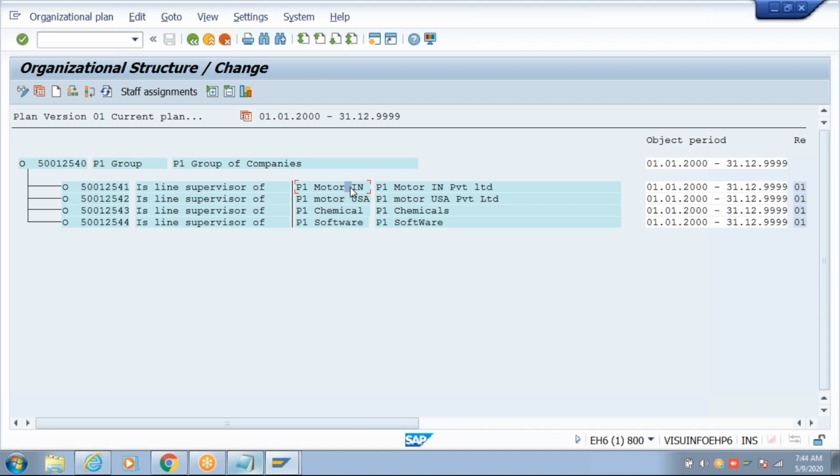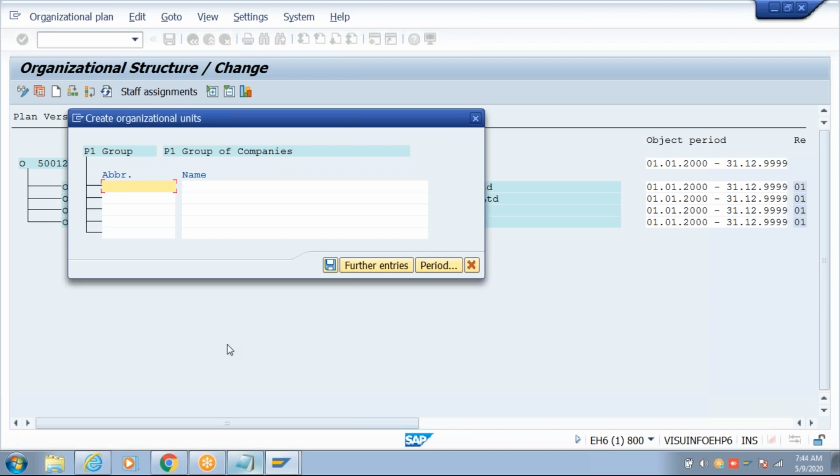So this organizational unit will be the line supervisor of this one. If you want to add a few more like this, keep the cursor again here and click on create P1.